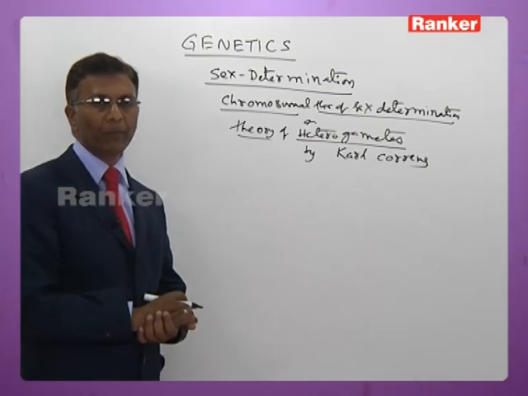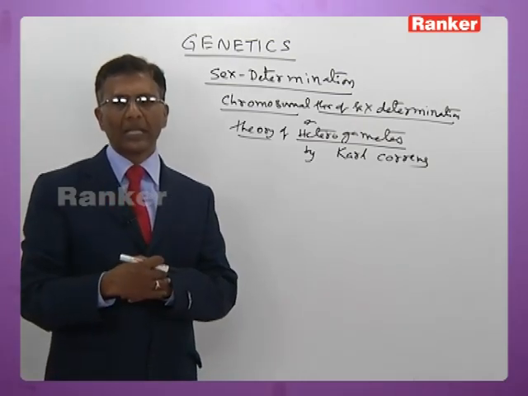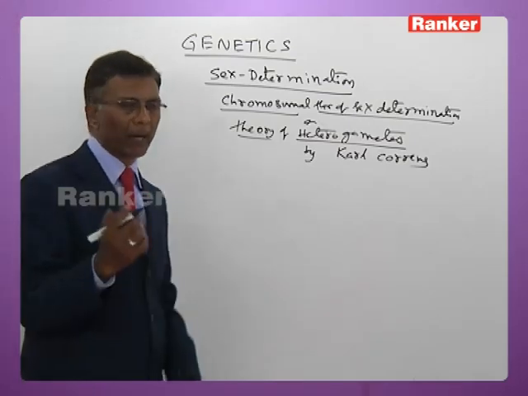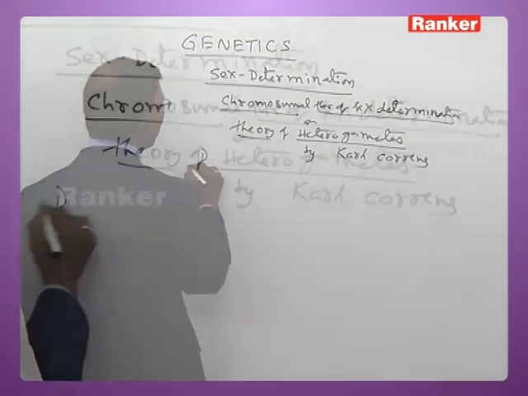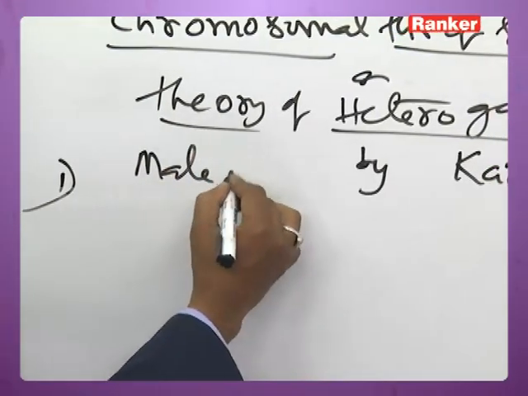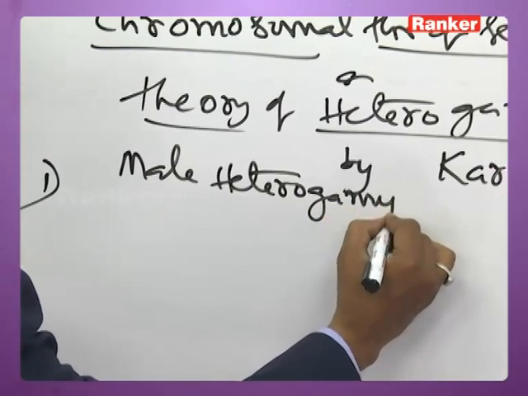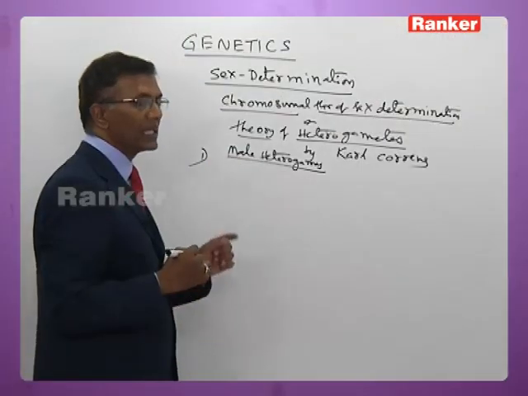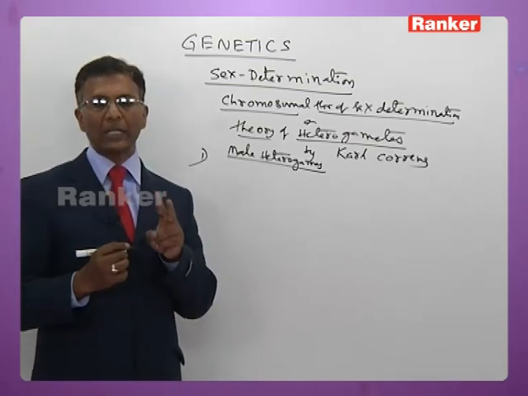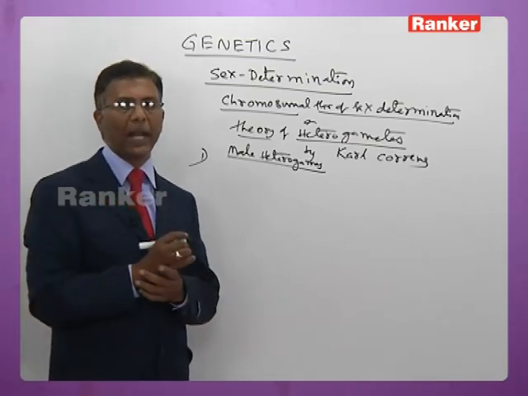According to him, on the basis of the nature and number of chromosomes, the sex of the organism can be determined. Under this, first you have male heterogamy. That is, male, instead of carrying 2 sex chromosomes, carries only 1 sex chromosome, which is called male heterogamy.